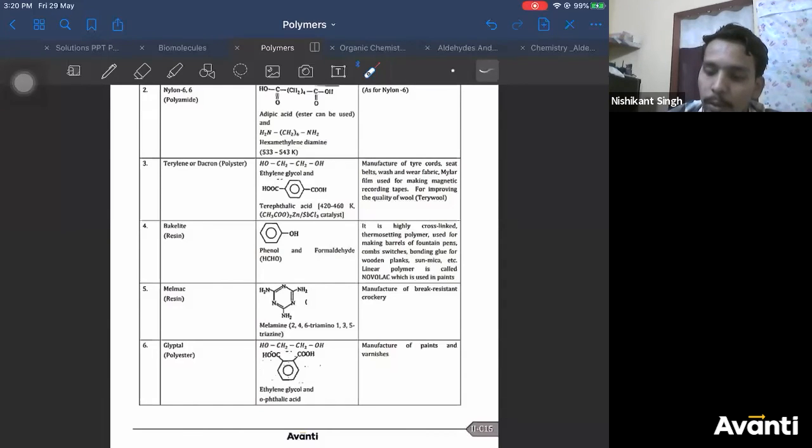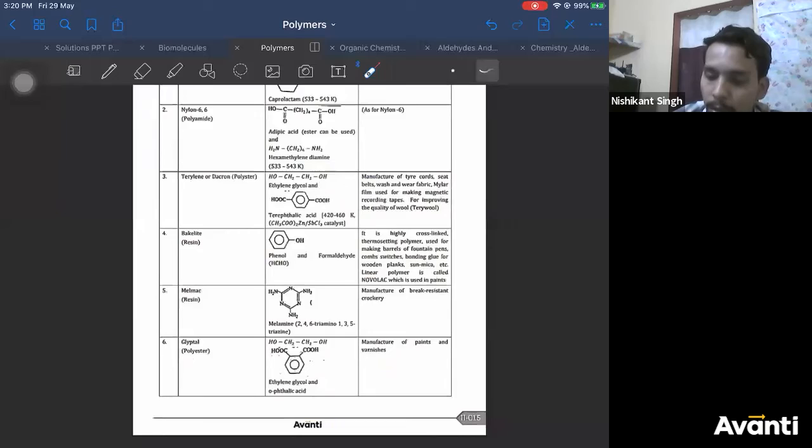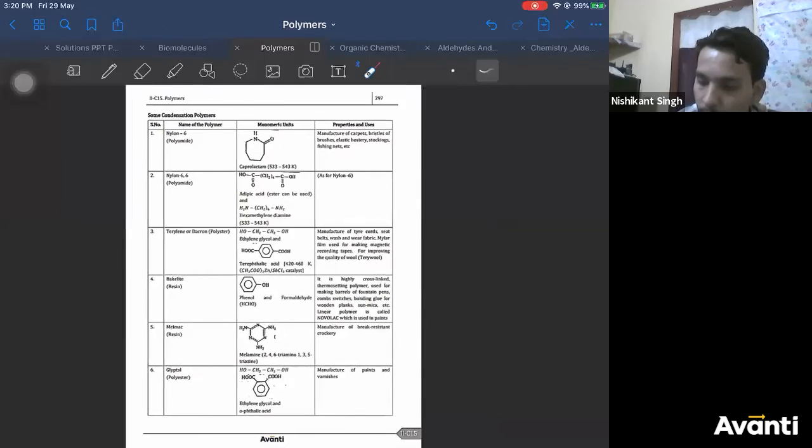Here, I just discussed with you that terephthalic acid with ethylene glycol gives you Terylene or Dacron, right? These are Glyptal monomers. Both Dacron and Glyptal are polyesters because there is an ester bond. COOH and OH will combine to form the ester bond. Here you take 1,4-dioic acid. Here you take 1,2-dioic acid. That's the only difference in the monomer, right? So let us do some questions on this.